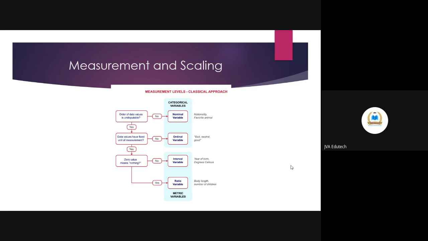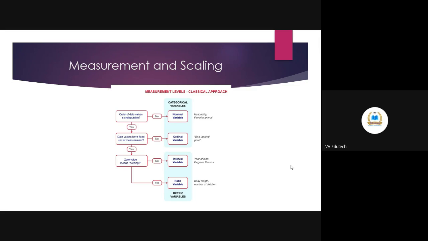And this 5-point scale is ordinal because the difference between strongly agree and agree, or strongly disagree and disagree, is not known. We only rank order them.